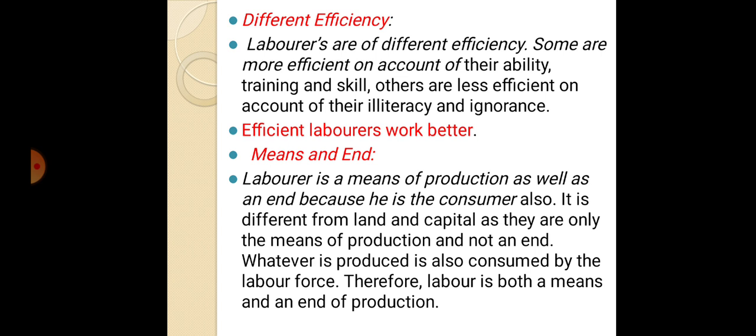But here the laborer is an end, because he is the consumer also. Whatever is produced is also consumed by the labor force. Therefore, labor is both a means and an end of production.